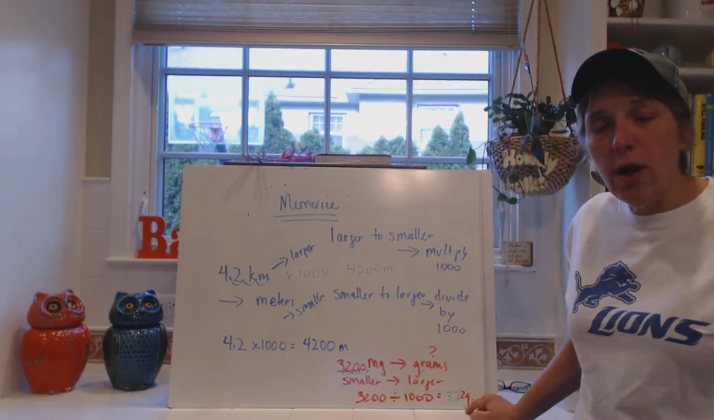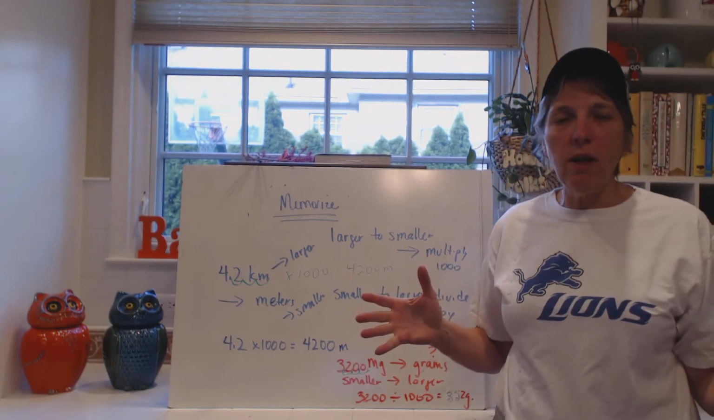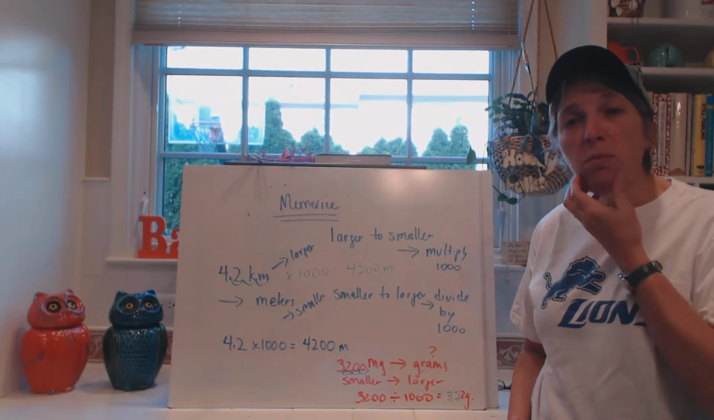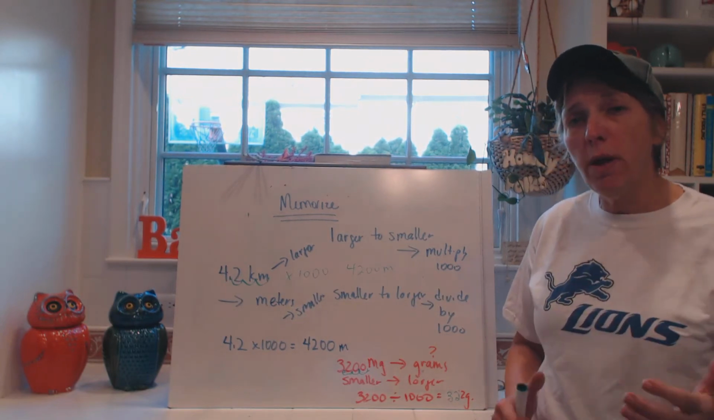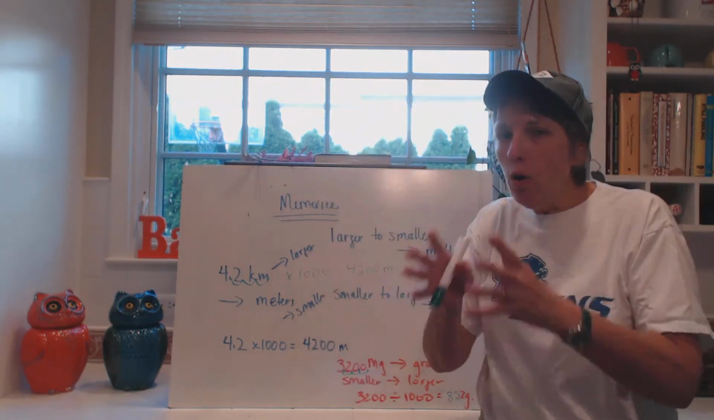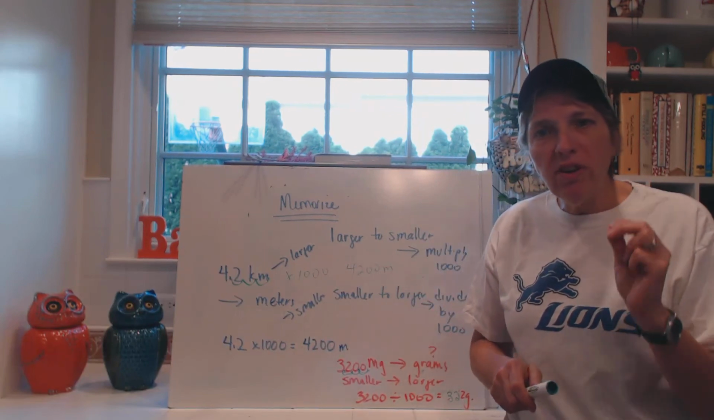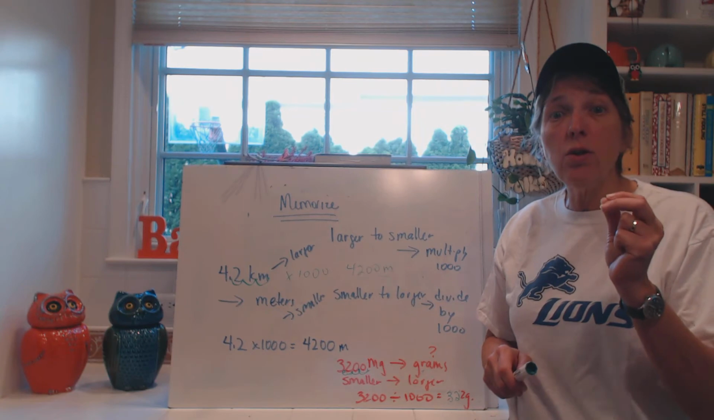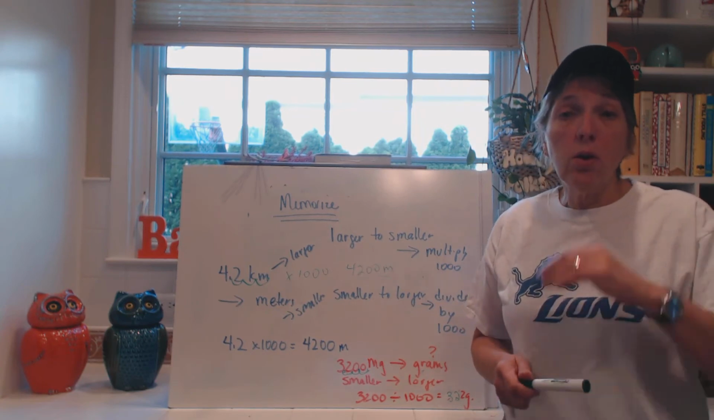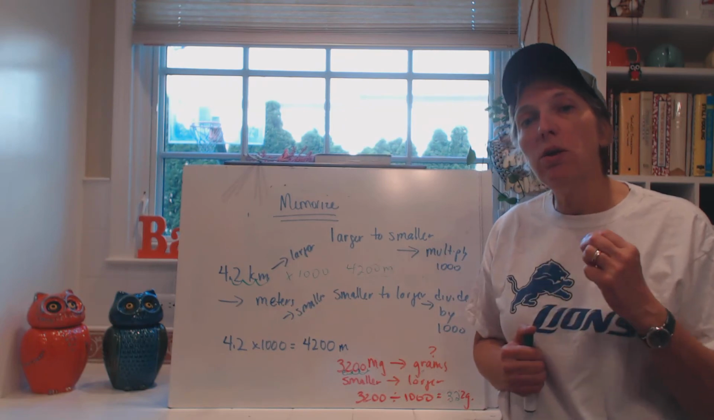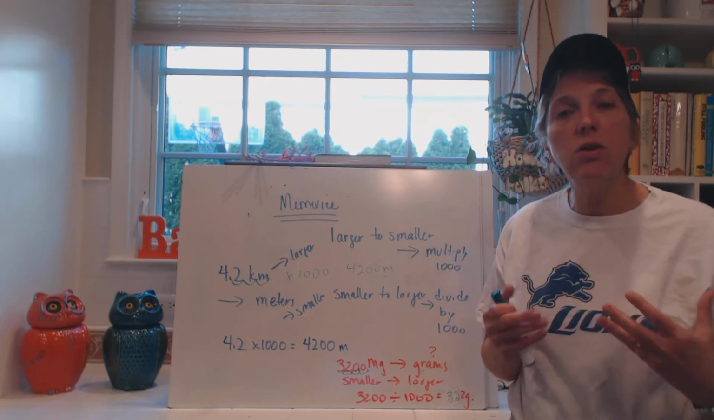So the whole thing that you're going to have to take away from this video that you're going to have to remember is when you go from a larger metric unit to a smaller metric unit, only in these terms, because we're not doing them all, you're going to multiply by 1,000. If you go from a smaller to a larger, you're going to have less, so you divide.